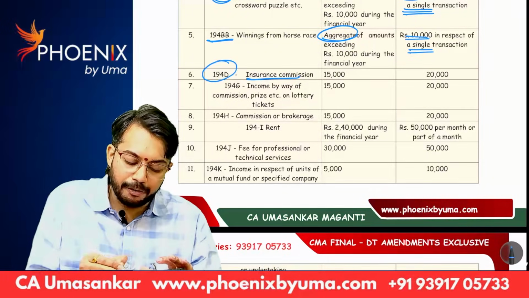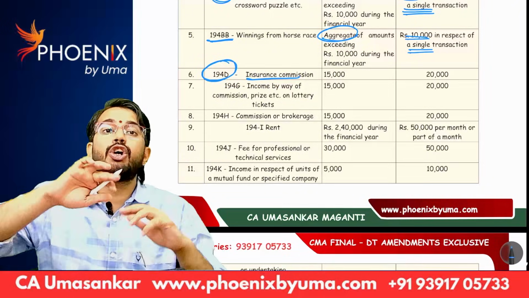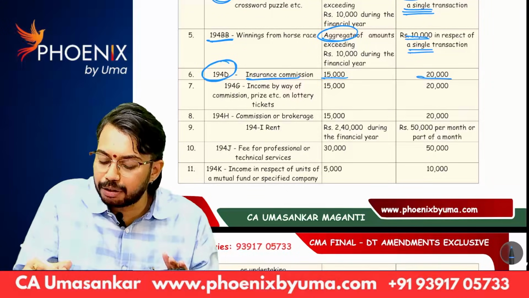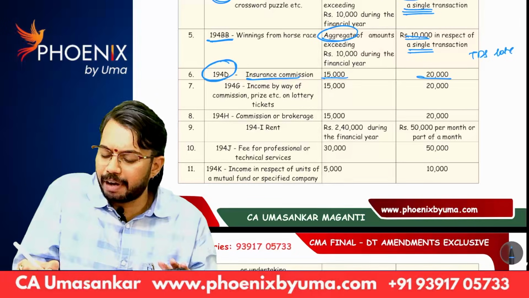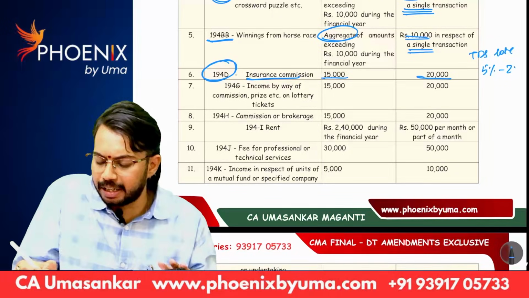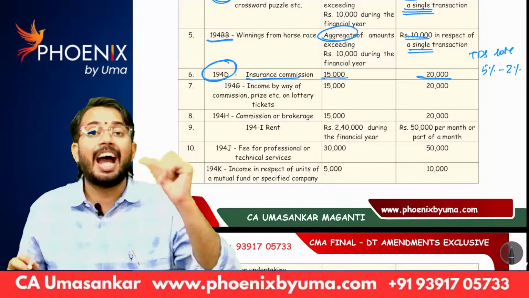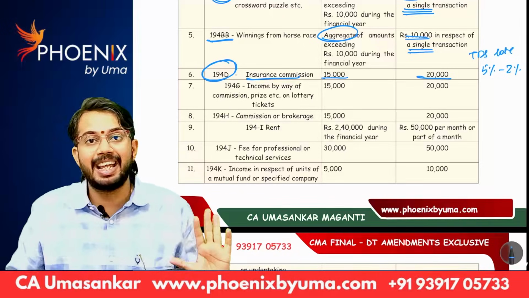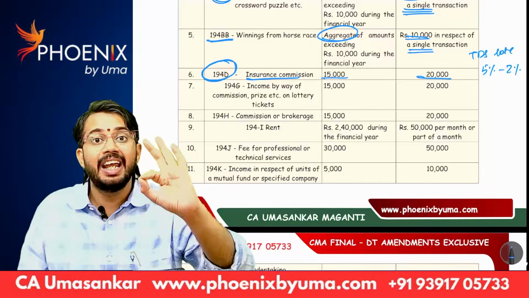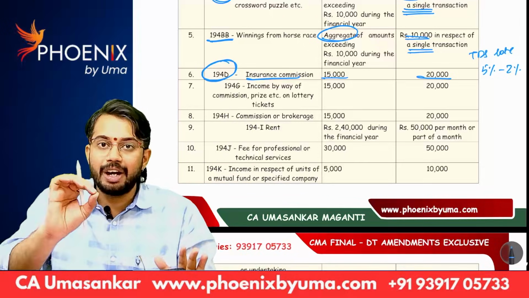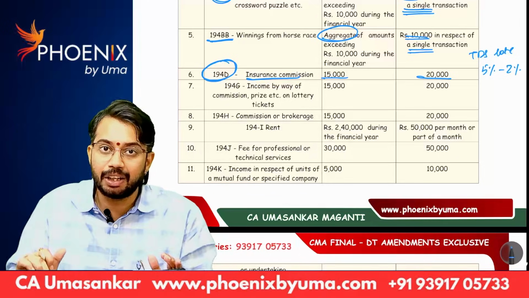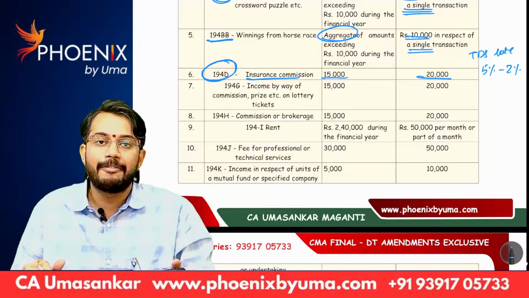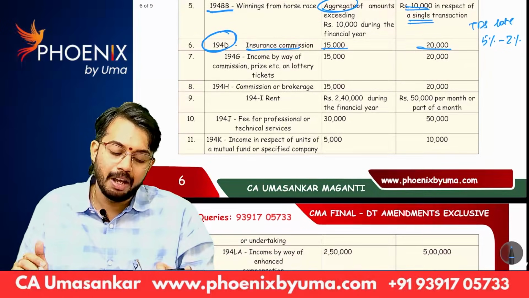See, for 194D, two amendments. Threshold limit increased from 15,000 to 20,000. TDS rate decreased from 5% to 2%. So, very important, high chances this might be asked in the exam because two amendments are there in one section only. 194D, insurance commission threshold increased from 15,000 to 20,000. TDS rate decreased from 5% to 2%.